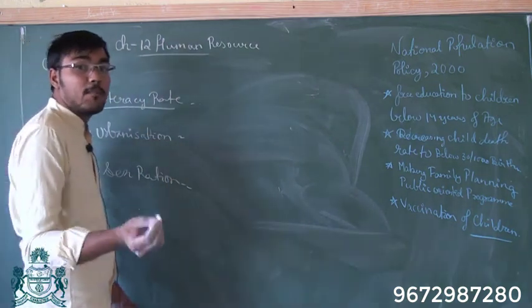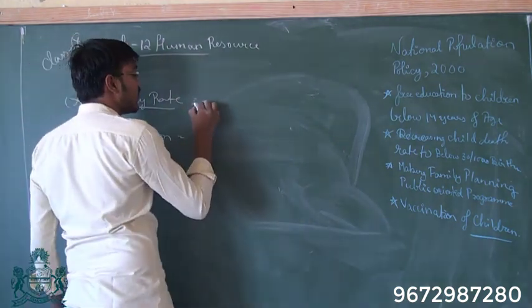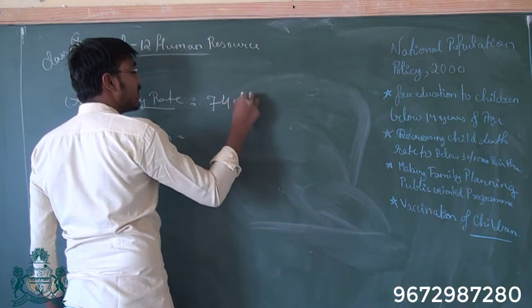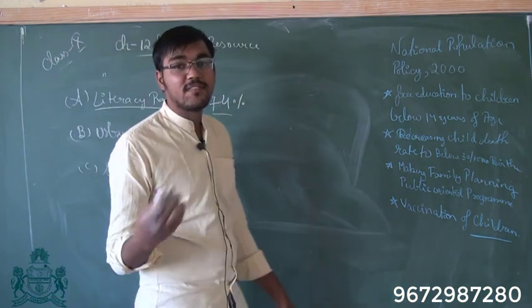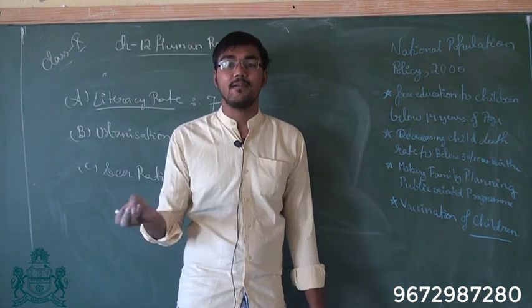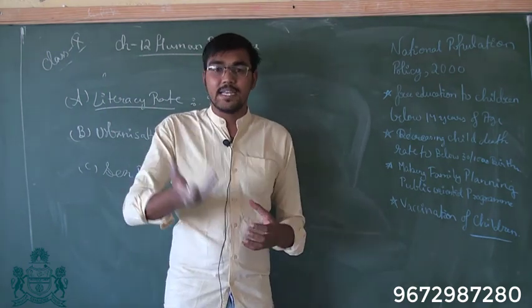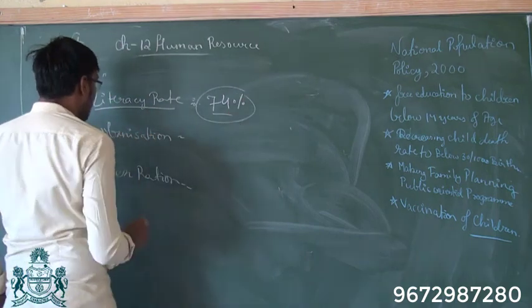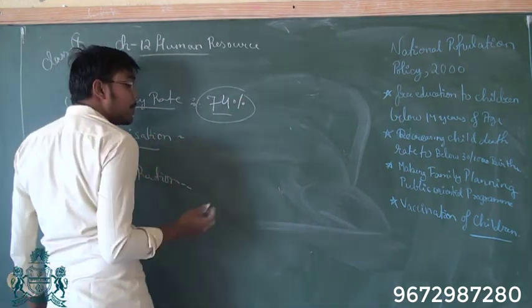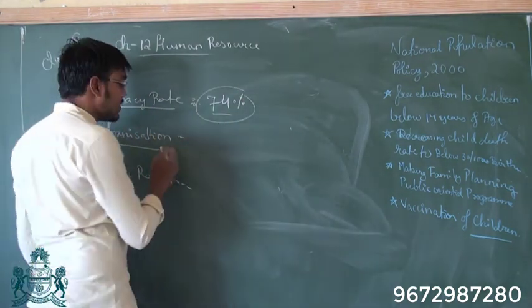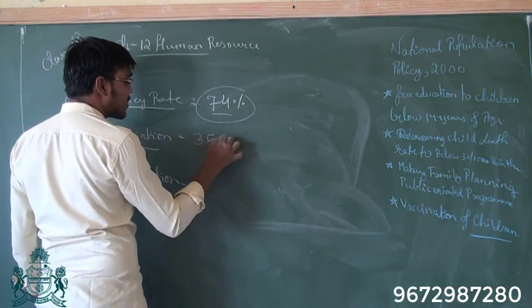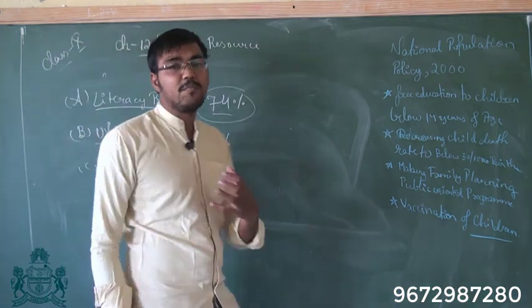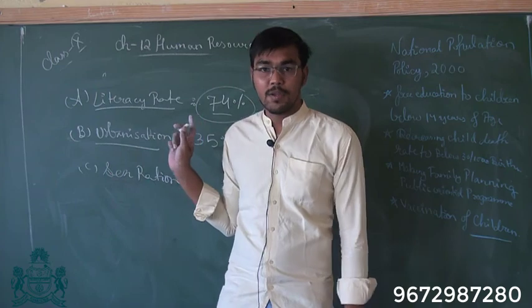Literacy rate means number of people who are educated. So for India it is around 74%. Any person who is above 7 years of age, who is able to read, write or understand any language, is known as literate population. In India it is only 74%. Urbanization means number of people living in urban areas. In India urbanization is around 35%, which means that 35% of population lives in urban area.